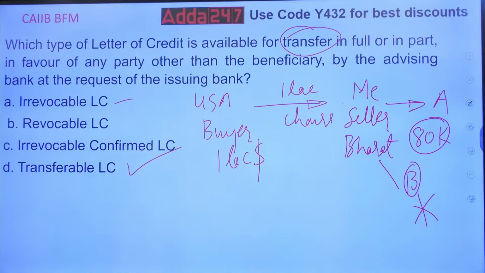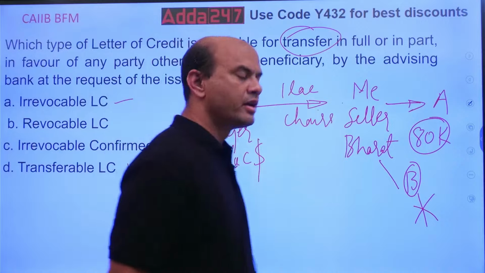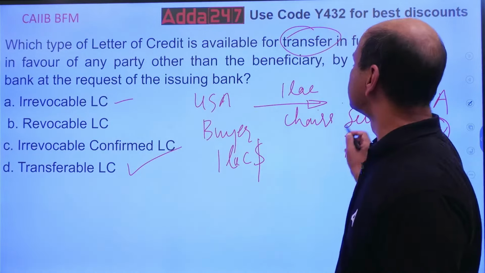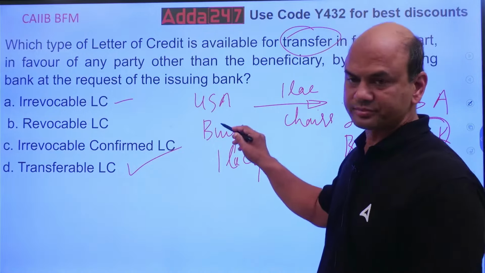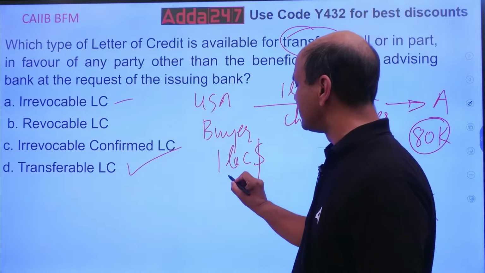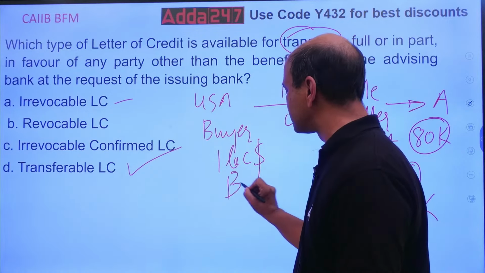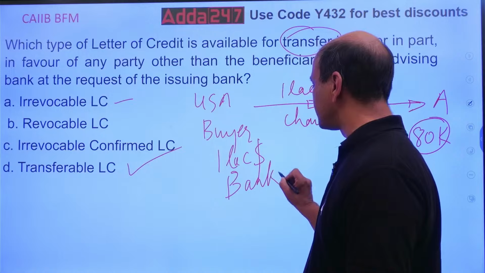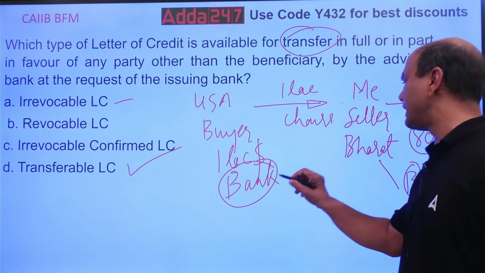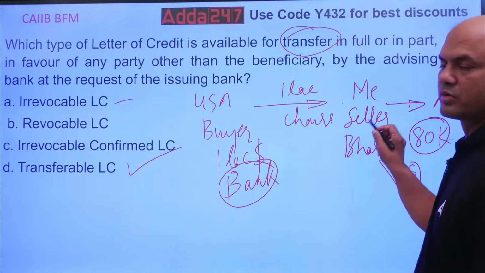Okay? Confirmed LC means what? Confirmed means additional guarantee of payment. See, this LC issuing bank, this is the buyer. So he will go to his bank. His bank will issue, see this, LC is never issued by the customer or any party. It is always issued by the bank, the issuing bank. So here the payment guarantee is from this issuing bank to me, to the seller.